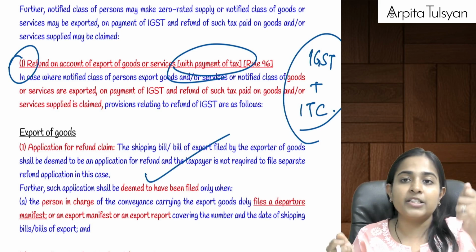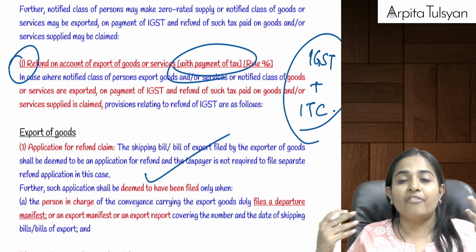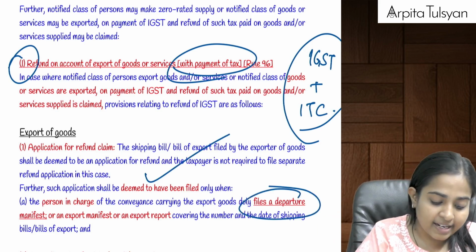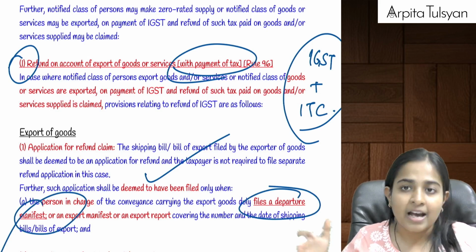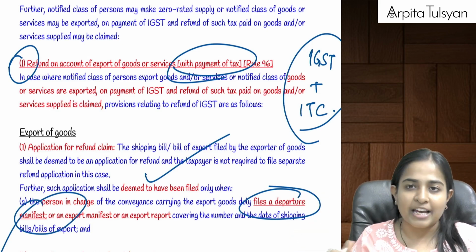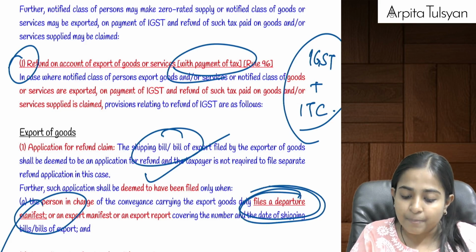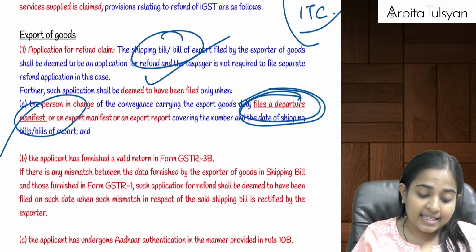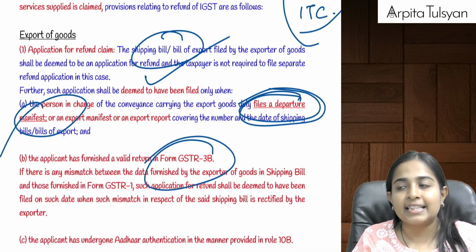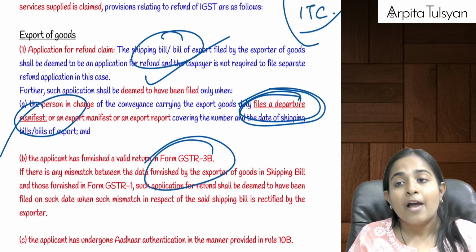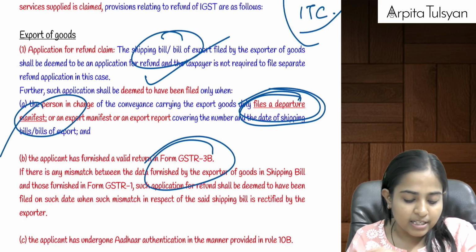Plus, the person in charge of your vessel, vehicle, etc., will have to file a departure manifest that the goods are leaving India, the goods have been exported from India. So your shipping bill plus this particular manifest plus the supplies which you have shown in GSTR 3B, all these will be matched, okay, proving that yes, the goods have been exported from India.